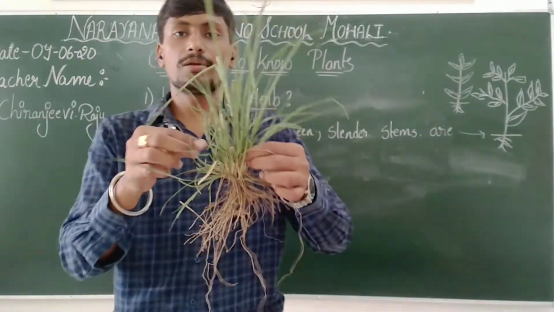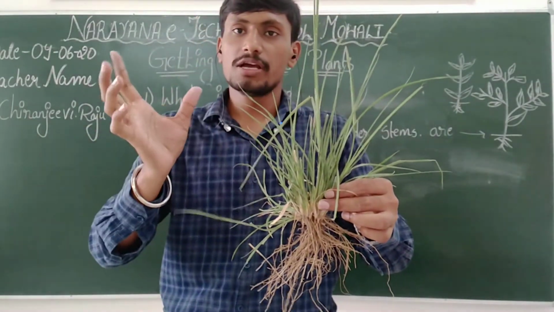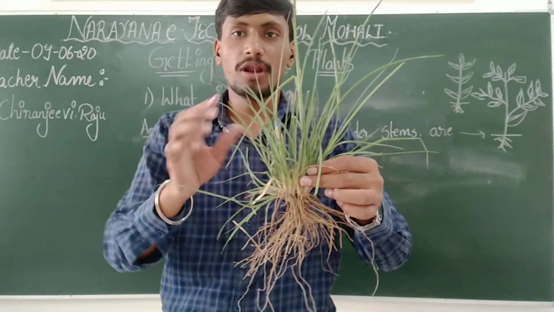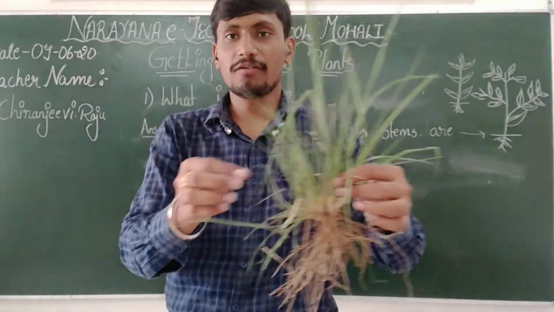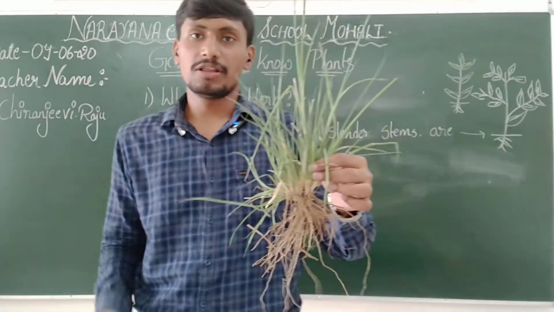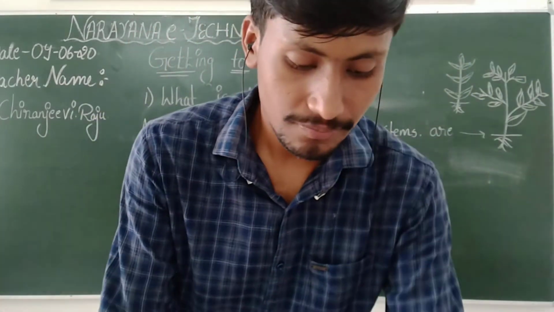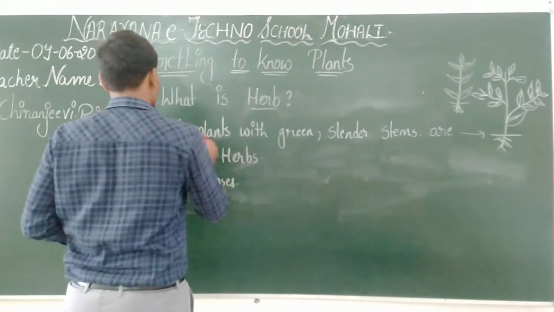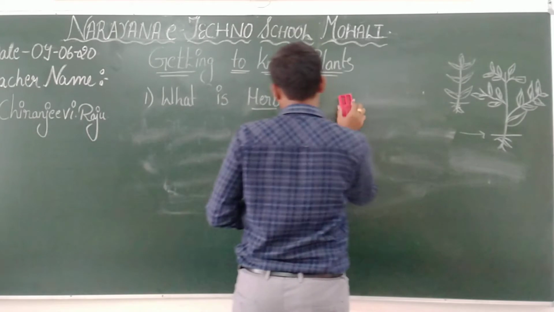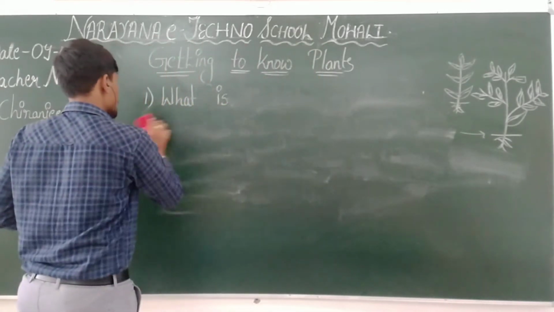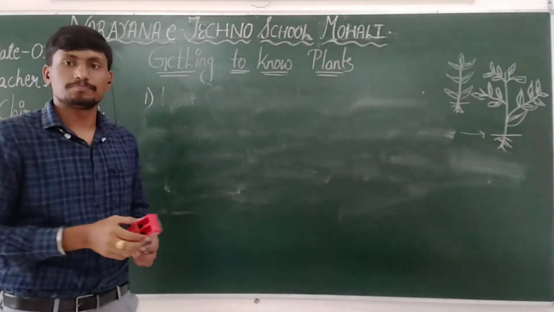You can see here, this is the grass. Their height is very small when compared to shrubs and trees, and they have a very soft stem. That's why we call these plants herbs. I hope everyone is clear with this, and we go with the next question. What is the next question?